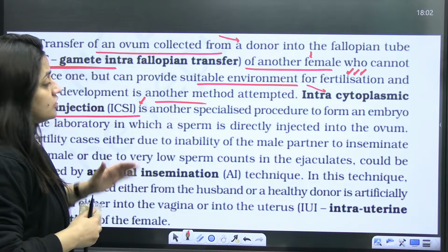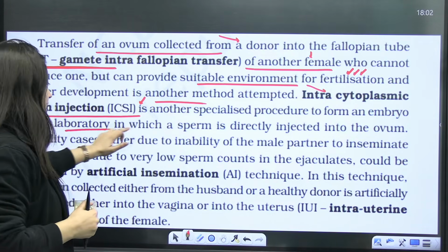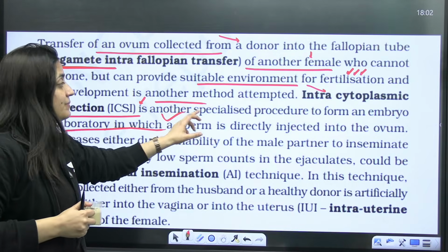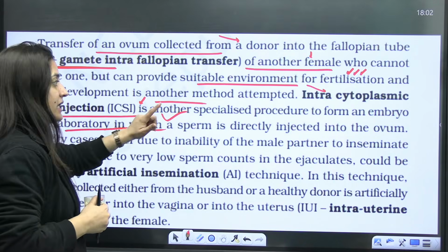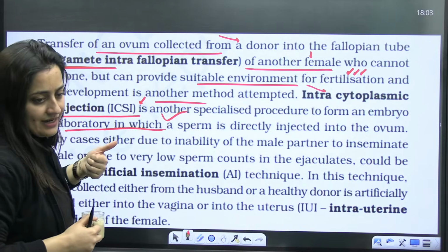Then ICSI, intracytoplasmic sperm injection. It is another specialized procedure to form an embryo in the lab, in which a sperm is directly injected into the ovum. Again, in the lab it will be done. So that's why I'm considering it under in vitro fertilization.